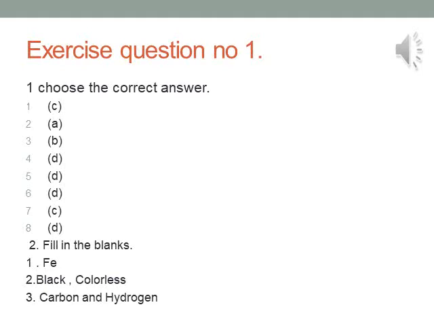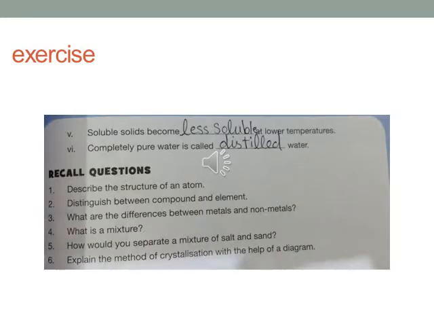Question number 2. Fill in the blank. Number 1. The symbol of iron is dash, F capital, small e, Fe. Number 2. Carbon is a black solid and oxygen is colorless in color. Number 3. Plastic is made up of millions of carbon and hydrogen atoms. Number 4. Chromatography is used to separate a mixture that are colored substances. Blank number 5. Soluble solid become less soluble at low temperature. Number 6. Completely pure water is called distilled water.